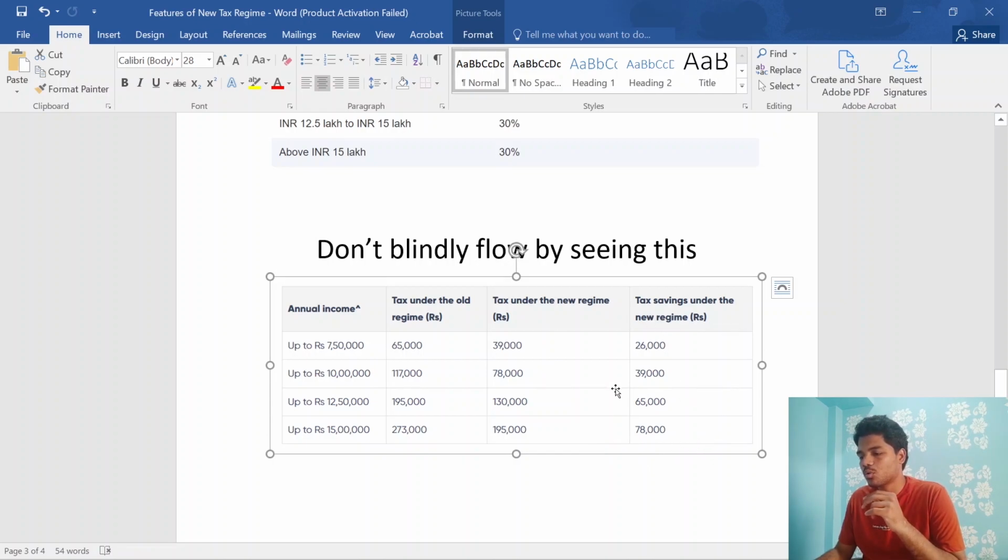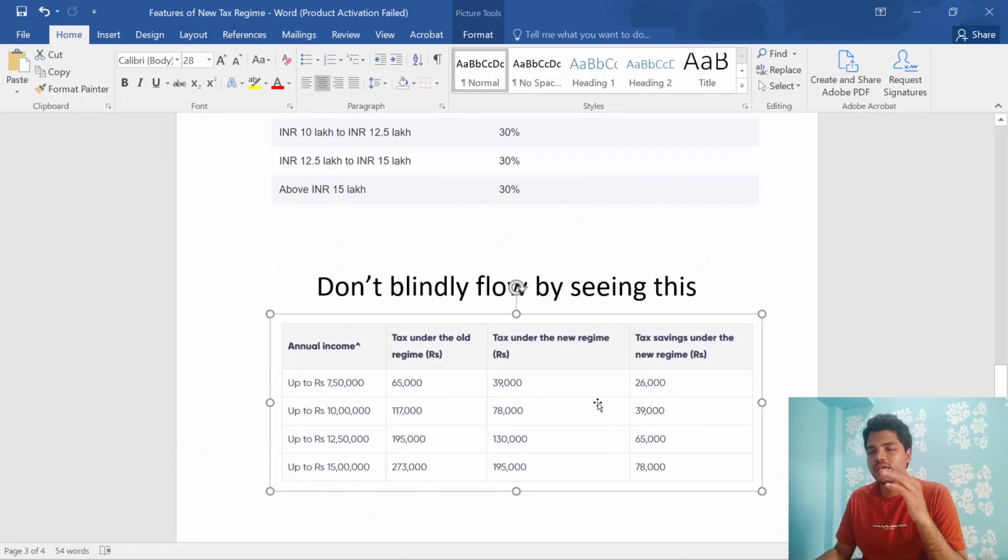Post-budget has somewhat better tax savings, whereas in the old tax regime it's 65,000, and in the new tax regime it's 26,000. But this is not actually true, because it was calculated assuming you have nothing, like zero HRA, zero 80C, everything. But if you include everything, then you can compare the old tax regime and the new tax regime, and then choose which one you want to follow.